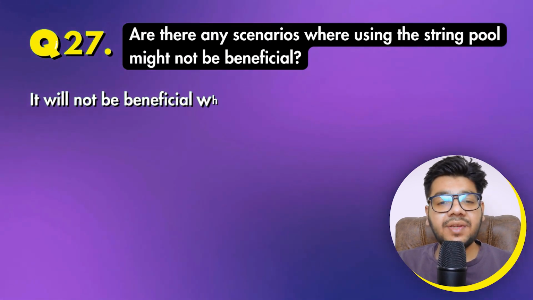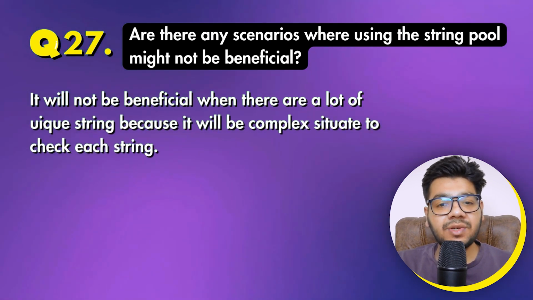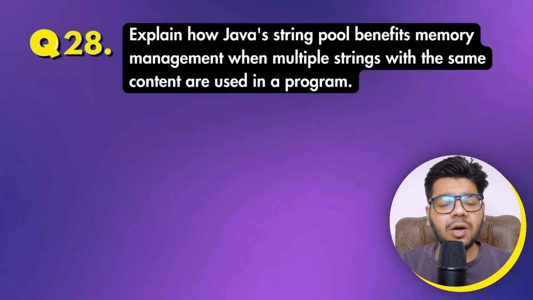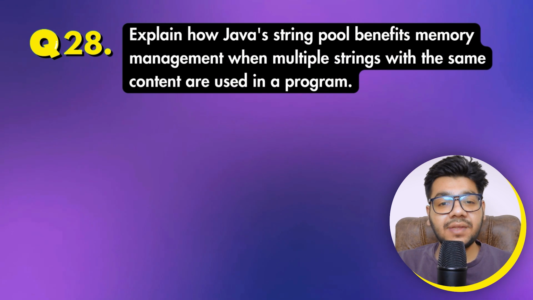Are there any scenarios where using the string pool might not be beneficial? It will not be beneficial when there are a lot of unique strings, because it will be a complex situation to check each string. Question 28 is, explain how Java string pool benefits memory management when multiple strings with the same content are used in the program.